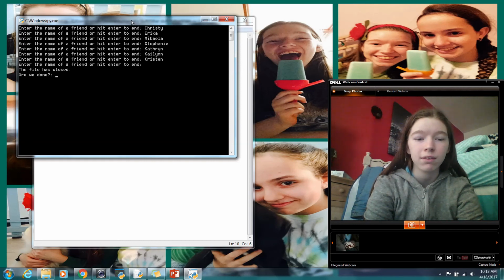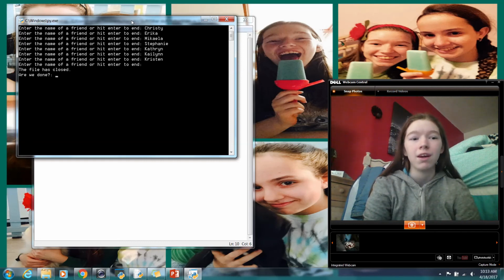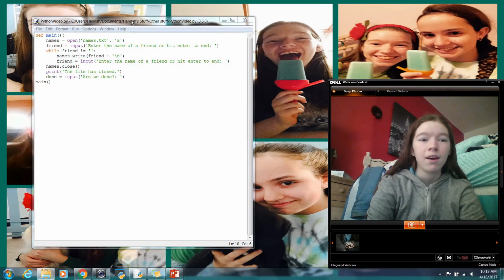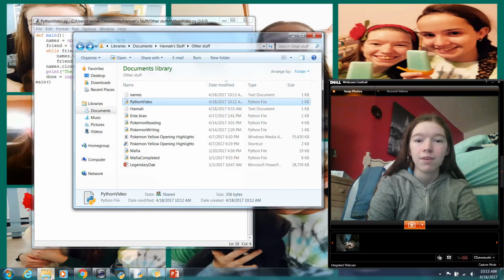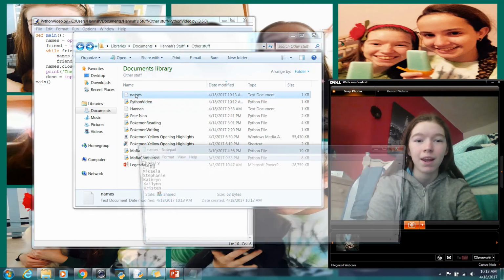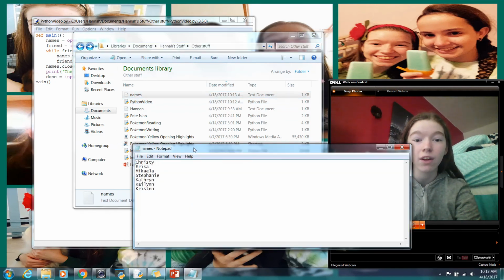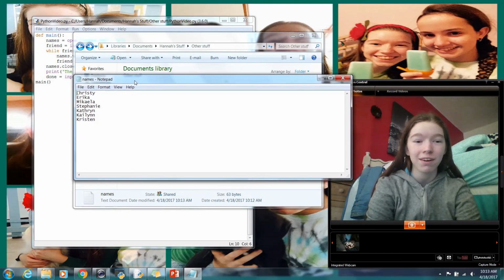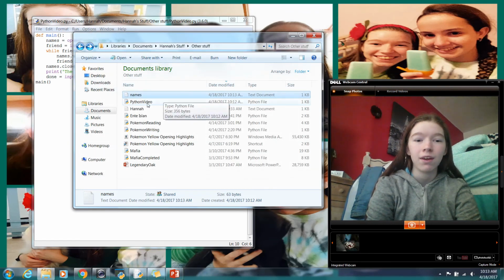The file has closed. Are we done? This way you can actually see what we're doing. The file is closed, and are we done? Yes, we're done. Then if you go back in here and open names, it created the file. I totally forgot about that. That would have given us an error. But we can see all the names that I typed in. And so I'm going to close that now.